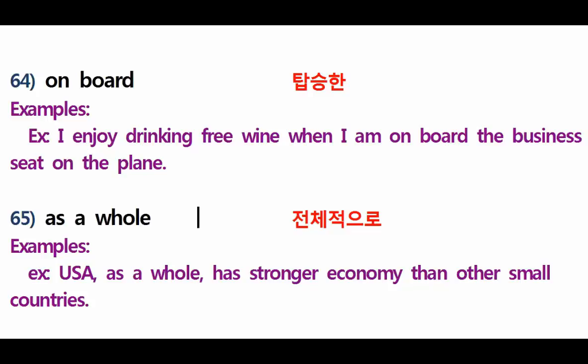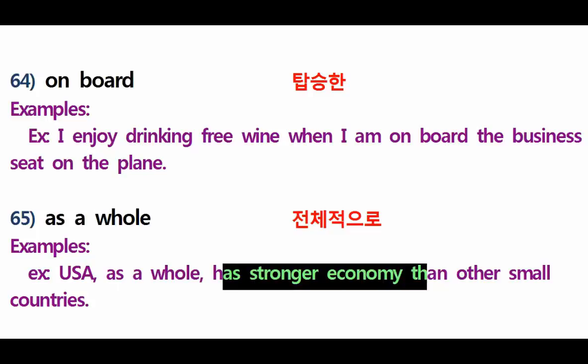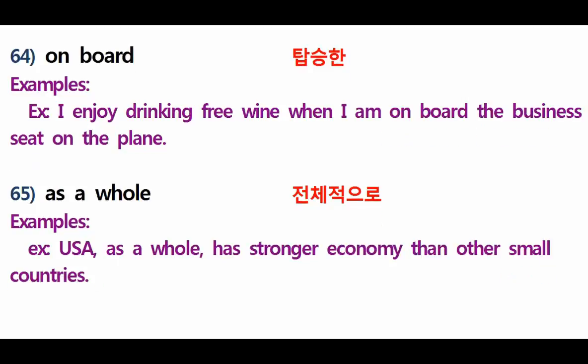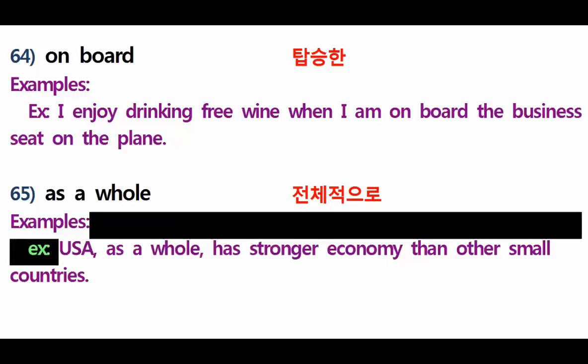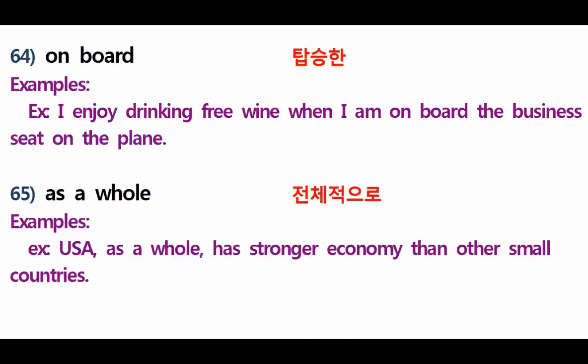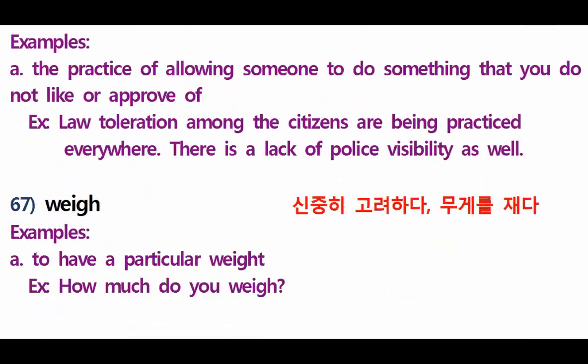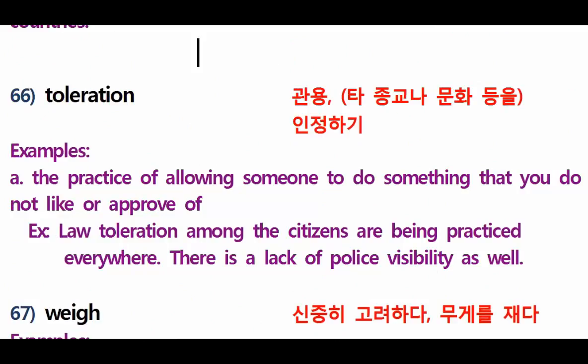As a whole. What does it mean? This one. As a whole. Example. USA as a whole has stronger economy than other small countries. One more time. USA as a whole has stronger economy than other countries. Understood, guys? Very good. Now let's go for 66.